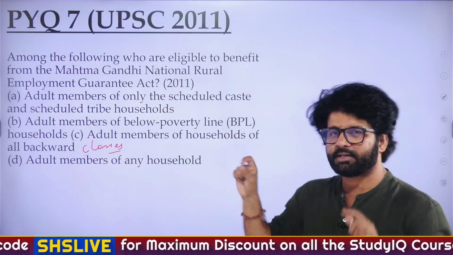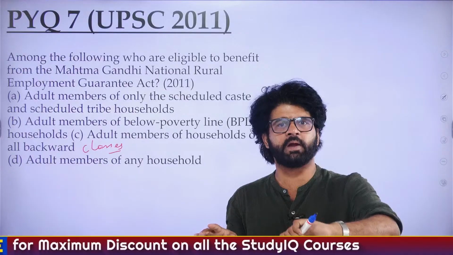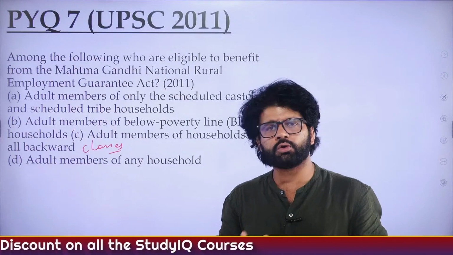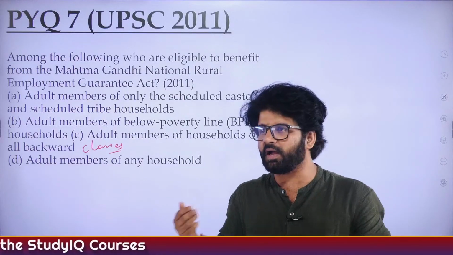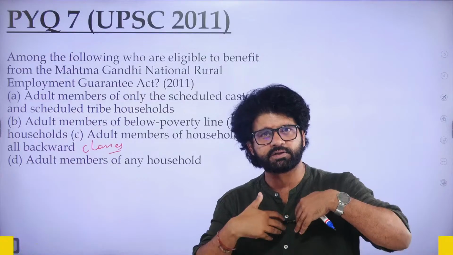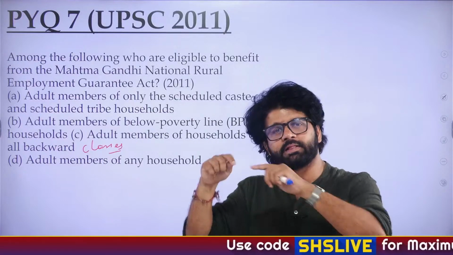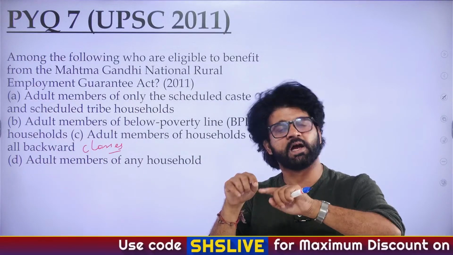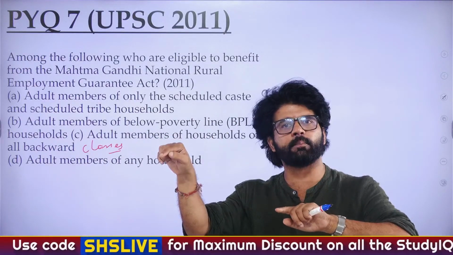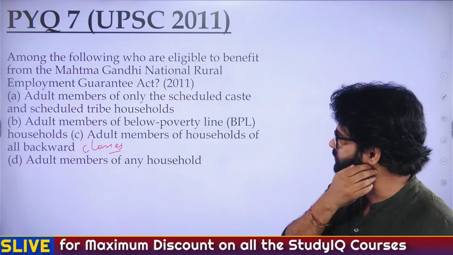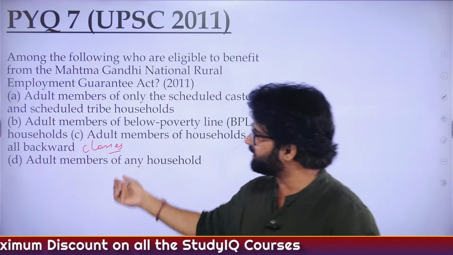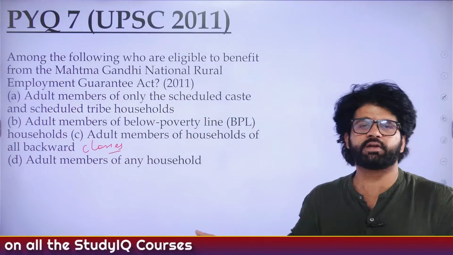Did I tell you that only these people will get jobs? Anybody can get a job. I go to a rural area, start living in a rural area, I want work, and it's a demand driven program. If I want work, they have to give me work. They have to pay the wages within 15 days, otherwise they have to pay delayed compensation. All these things are not happening, and that's why Manrega is in news. So the answer is adult members of any household. There is no restriction, bro.